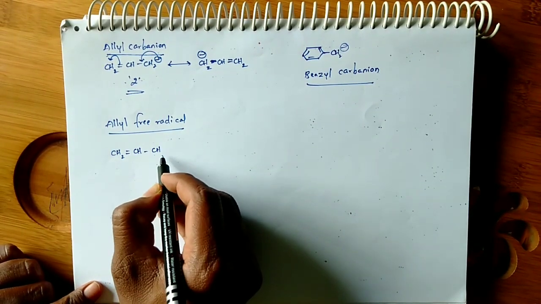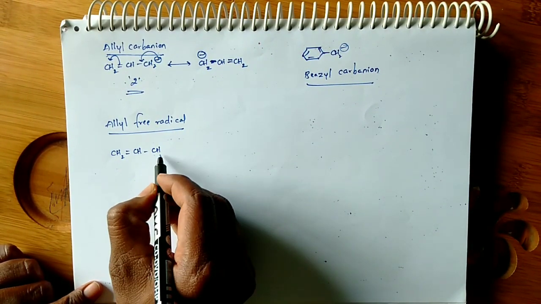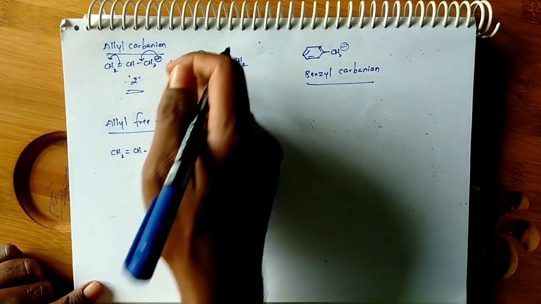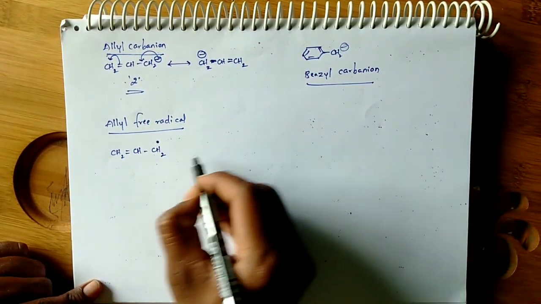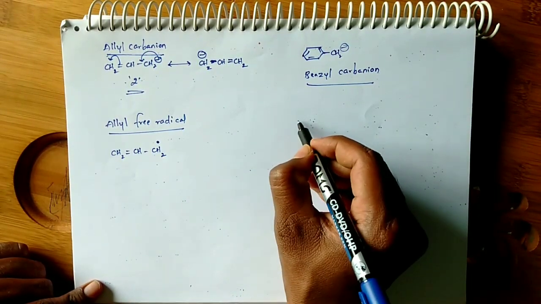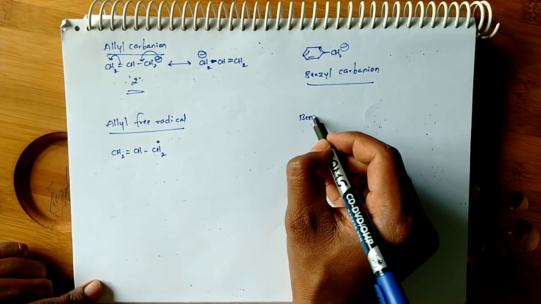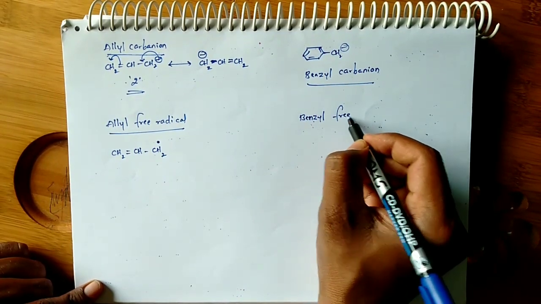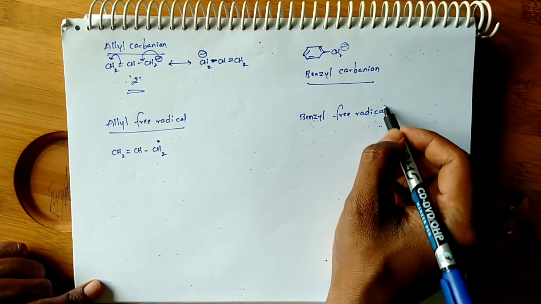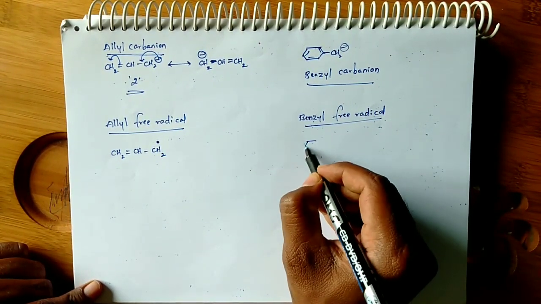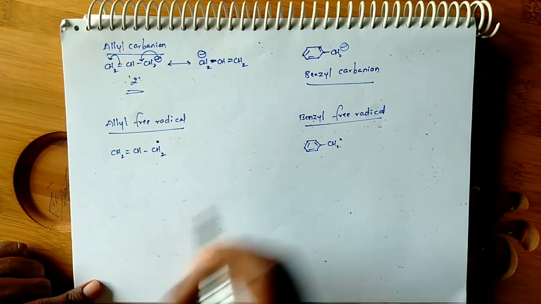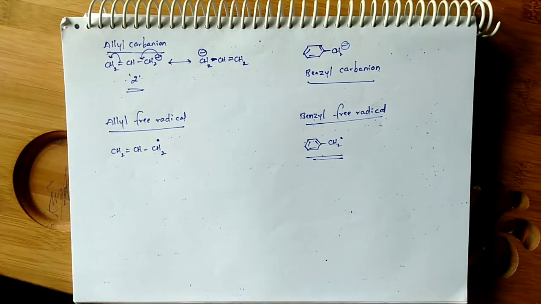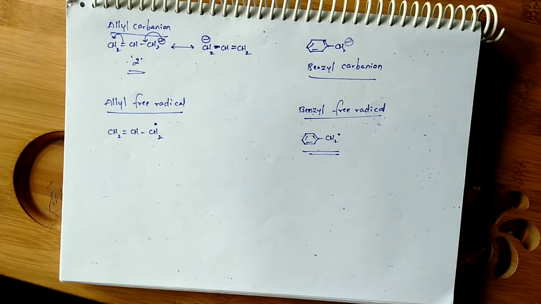So if you know the stability order in the case of carbocation, the carbanion and free radical orders are also the same. Okay, this is benzyl free radical. The order is the same. Clear?